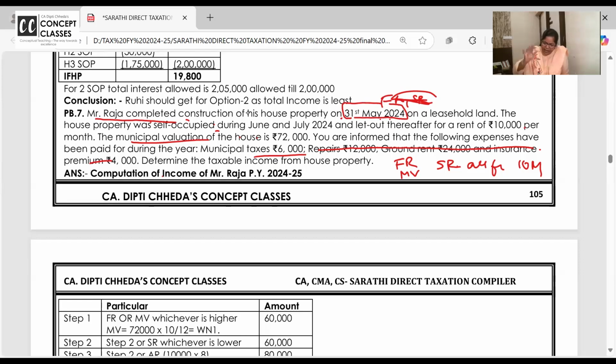You will take time to digest, but you digest it because the construction is over in May. Property was not ready before May. Property is born in May. So leave the April and May. And can we take the municipal value, which is for 12 months, now for 10 months? Yeah, and solve the whole problem.